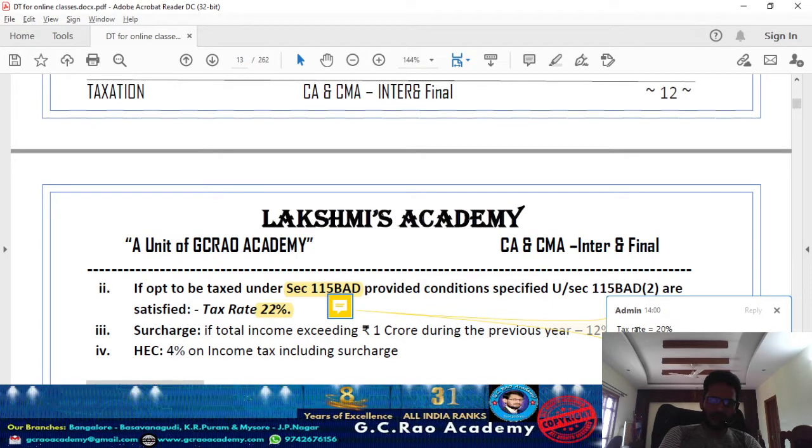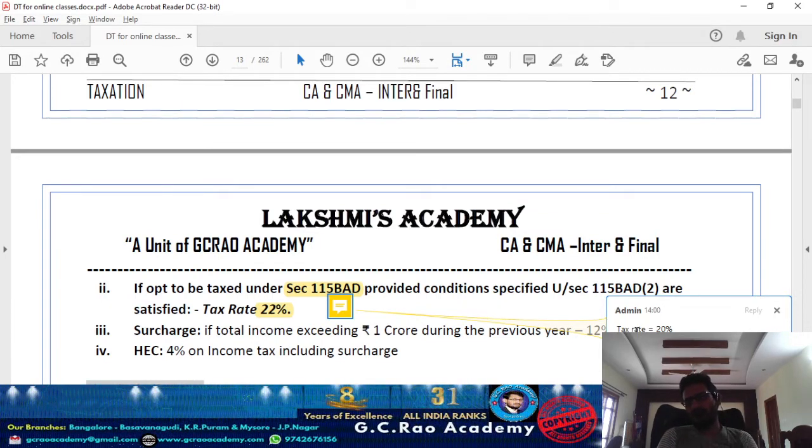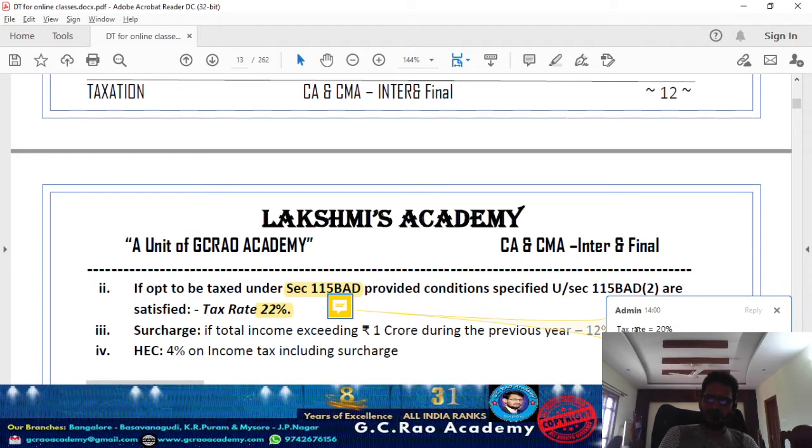On top of it, mandatory surcharge, irrespective of your total income of the cooperative society, will be 10%. So if you calculate, assuming total income is 100 and the 20% tax rate, you will get 20 rupees tax liability. On the tax liability, 10% is going to be surcharge. 20 into 10% is 2. So 20 plus 2, you are getting 22%. So when you look at 115BAD, the entire income is going to be taxed in your hand at the rate of 20%, and mandatory surcharge of 10%. Net to net you are getting 22%.